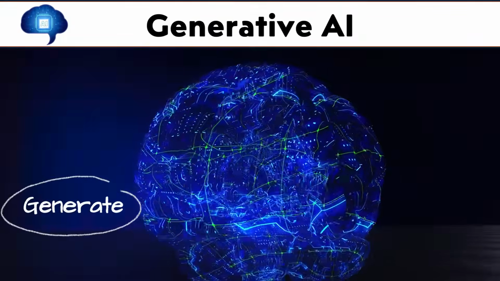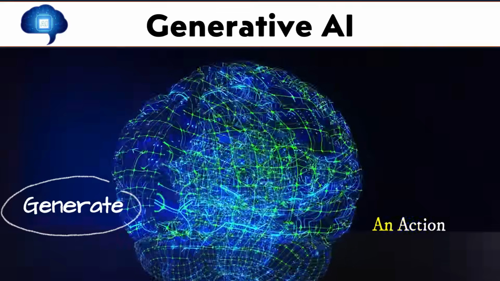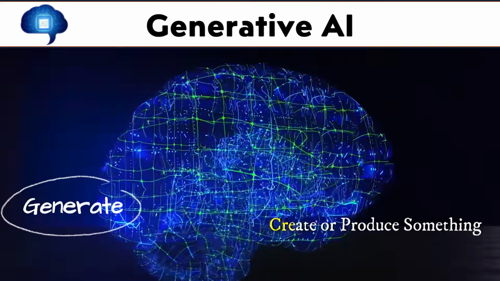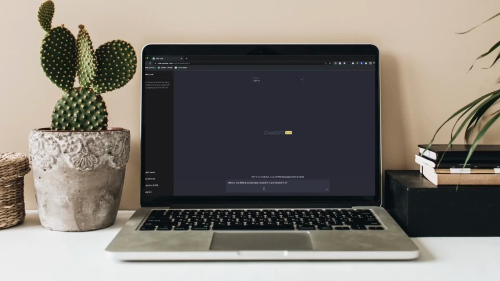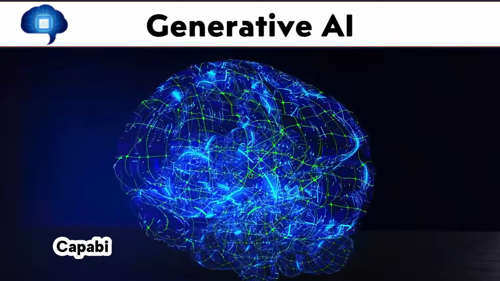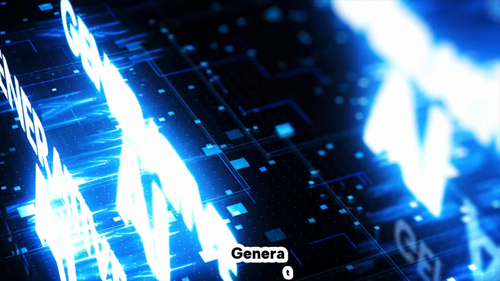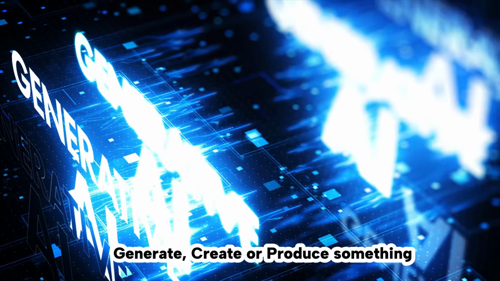The word generate says that this is an action. It means create or produce something, like ChatGPT generates a poem or generates content when you give it a prompt. Now, talk about generative. Generative is about the capability or the ability to generate, create, or produce something.